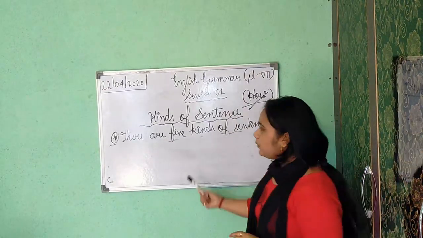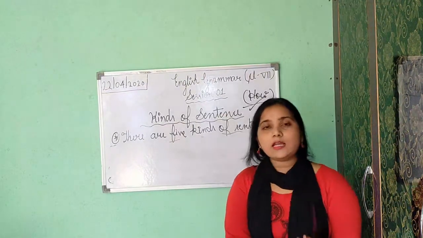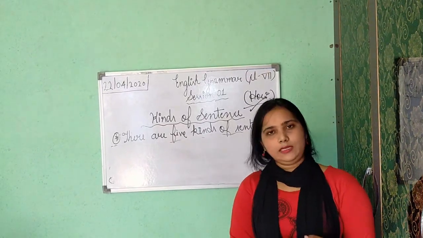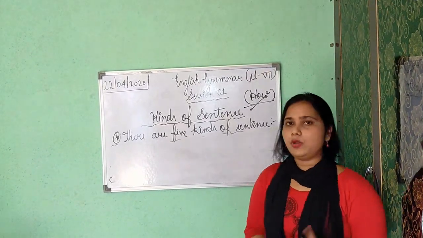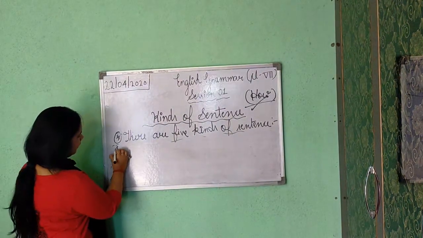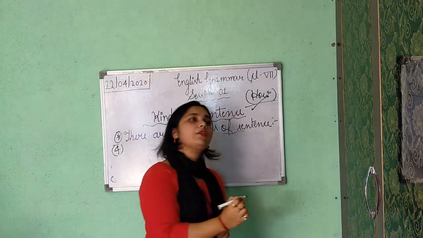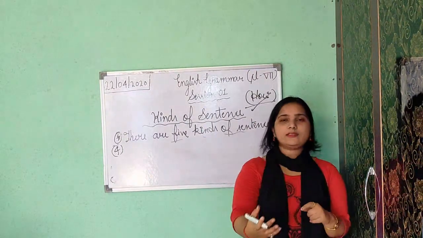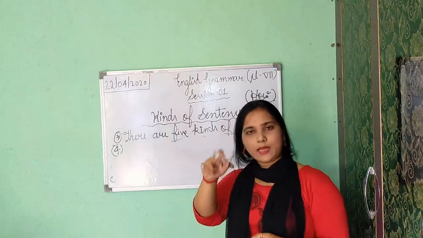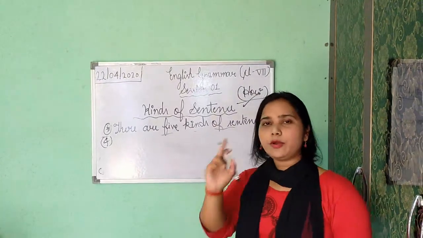In imperative sentences, you need to see that if the sentences show request, command, suggestion, advice, or order, then it is an imperative sentence only. And at the end of an imperative sentence, if the sentence is said forcefully to you or to anyone, then you will put an exclamation mark, and if it is going in a general way, then you will put only a full stop.